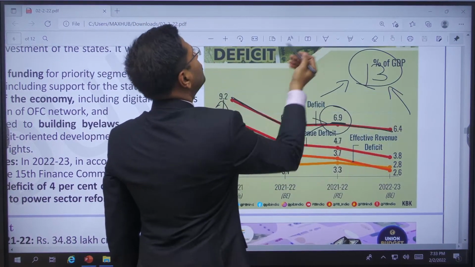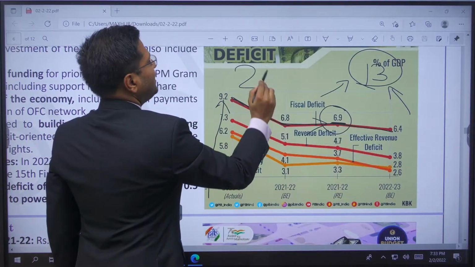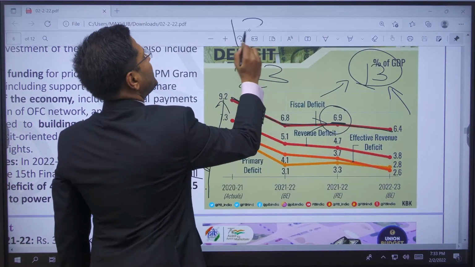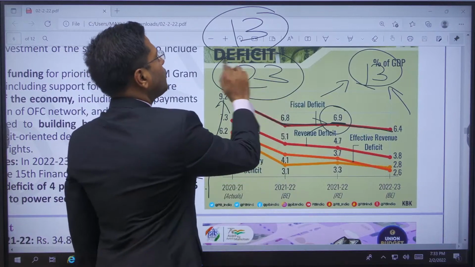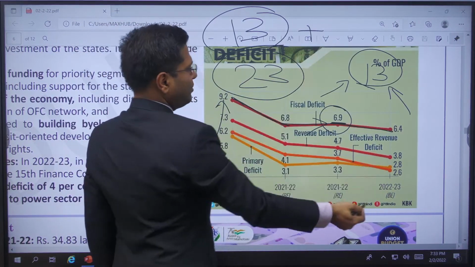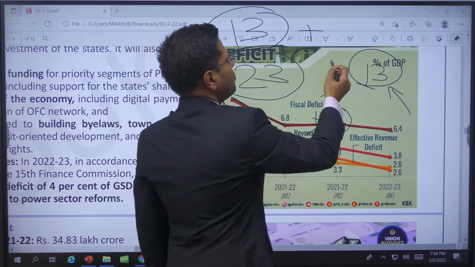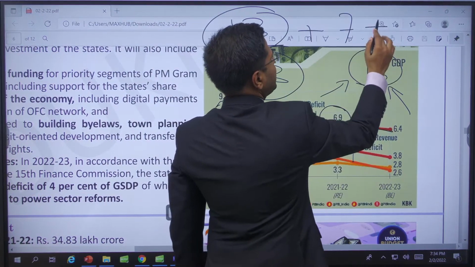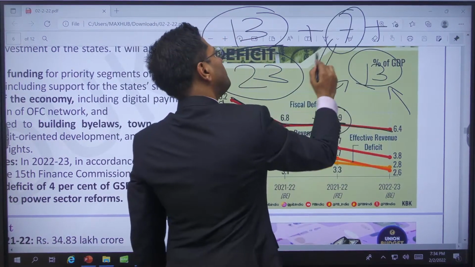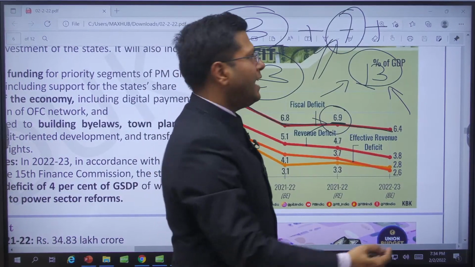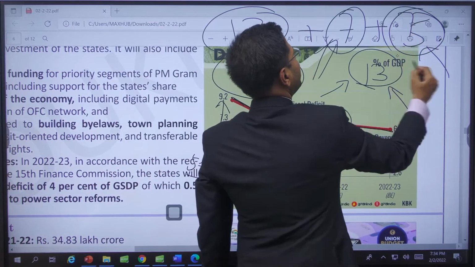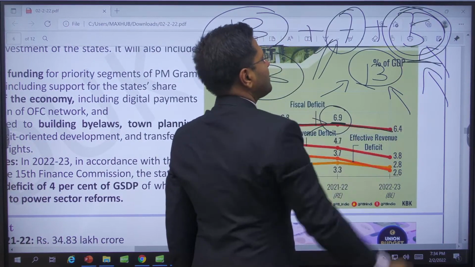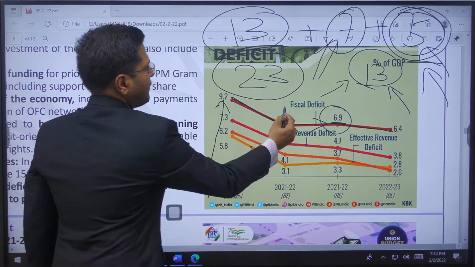If we are able to mop up 23 lakh crore last year and extra spendings are 13 lakh crore, imagine this. And if we segregate the 13 lakh crore, I don't have the actual figure, it would come to, for example, 7 lakh crore as the pumping of money for borrowings, and 5 to 7 lakh crore as interest payment. Can you imagine this kind of burden? We are only paying interest. Not good, no? So this is fiscal deficit.